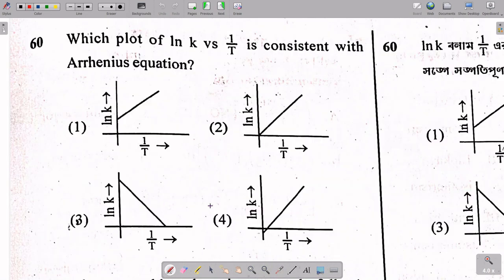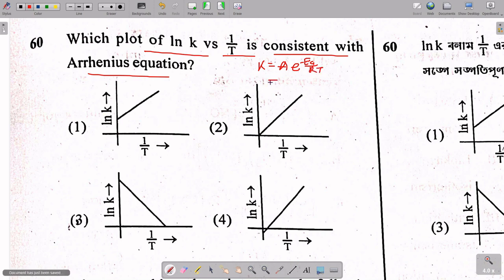Here you can see the question which asks which plot of ln k versus 1/T is consistent with the Arrhenius equation. On my channel, Electron Cloud, I have taught you about the Arrhenius equation. In the Arrhenius equation, k is equal to A times e to the power minus Ea by RT. If you take the ln, then ln k will become ln A minus Ea by RT, because ln will cancel out the exponential function.